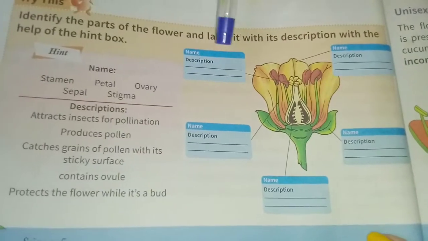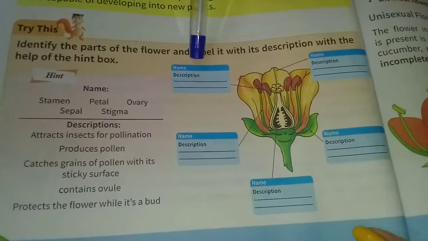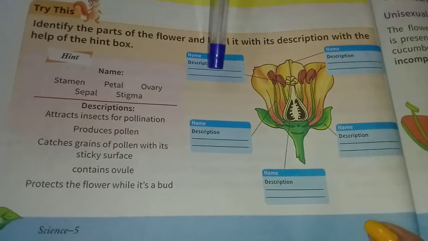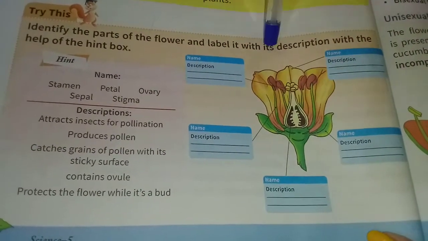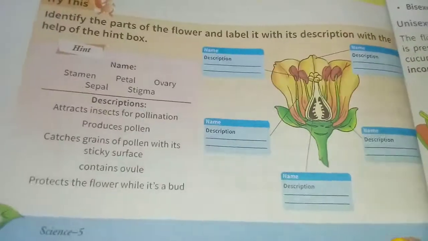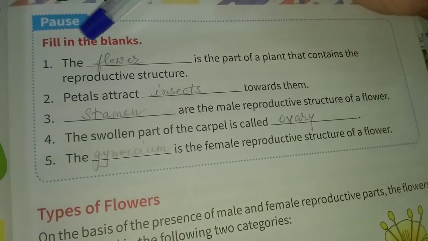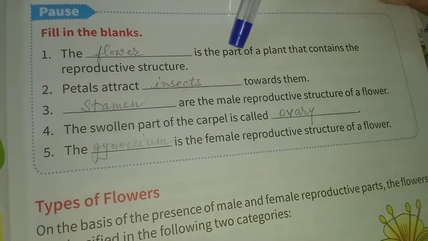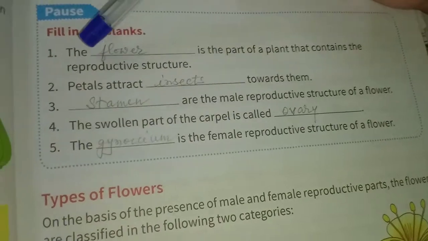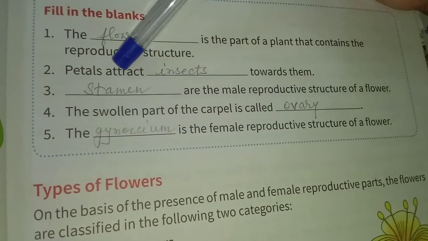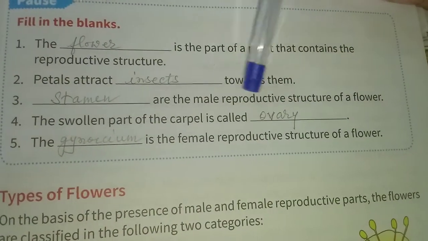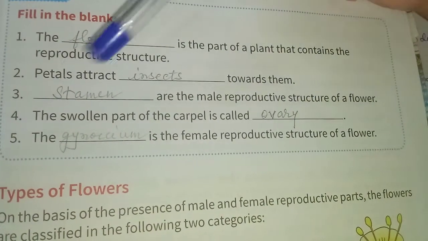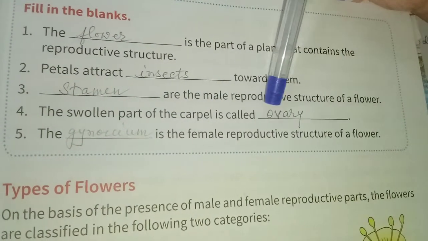Here is the name, like stamen, and description. What is the feature of it? You have to write here, just in your copy. Okay, this is your project work. Now I'm telling you, here is the fill in the blanks. The flower is the part of the plant that contains the reproductive structures. Petals attract insects towards them. Stamen are the male reproductive structure of a flower. The swollen part of the carpel is called ovary.